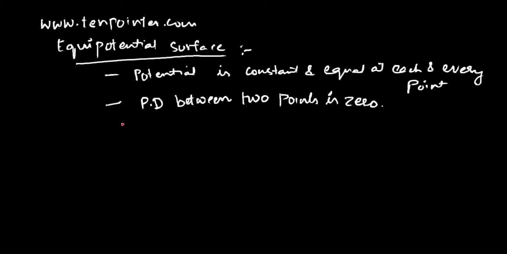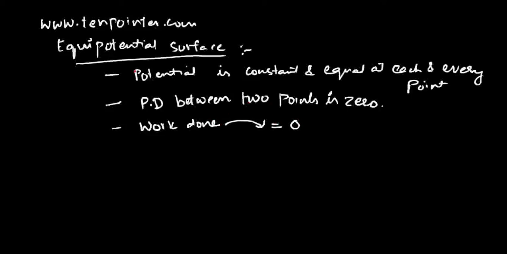Or it is a surface on which the work done in moving a charge from one point to another point is equal to 0. Because we know work done is related to the potential difference between 2 points. It can be VAB or VBA. So if the potential difference itself is 0, then the work done in moving a charge from one point to another point is equal to 0.